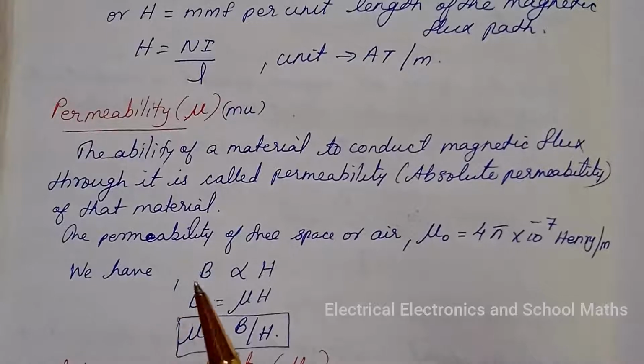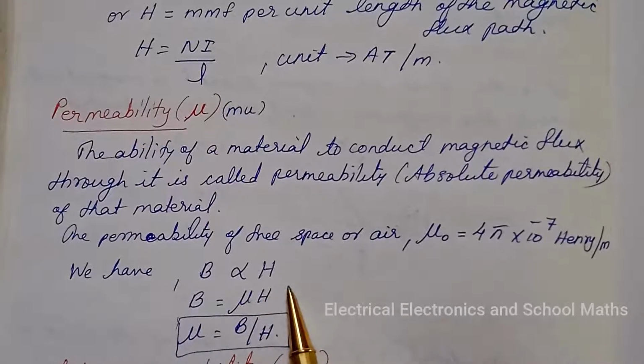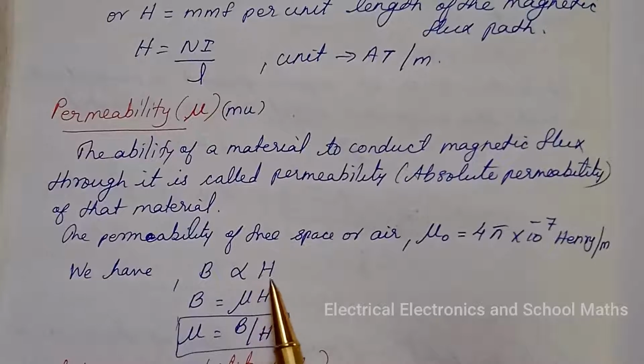We have the flux density B directly proportional to the magnetizing force which produces it. That is, B is proportional to H, and from this we get the constant of proportionality mu equal to B by H. That is, flux density divided by the magnetizing force.